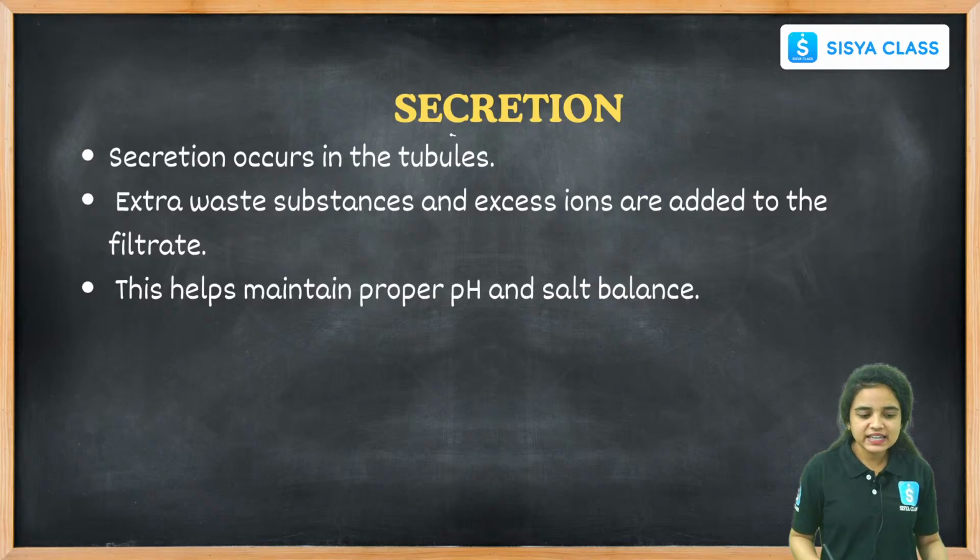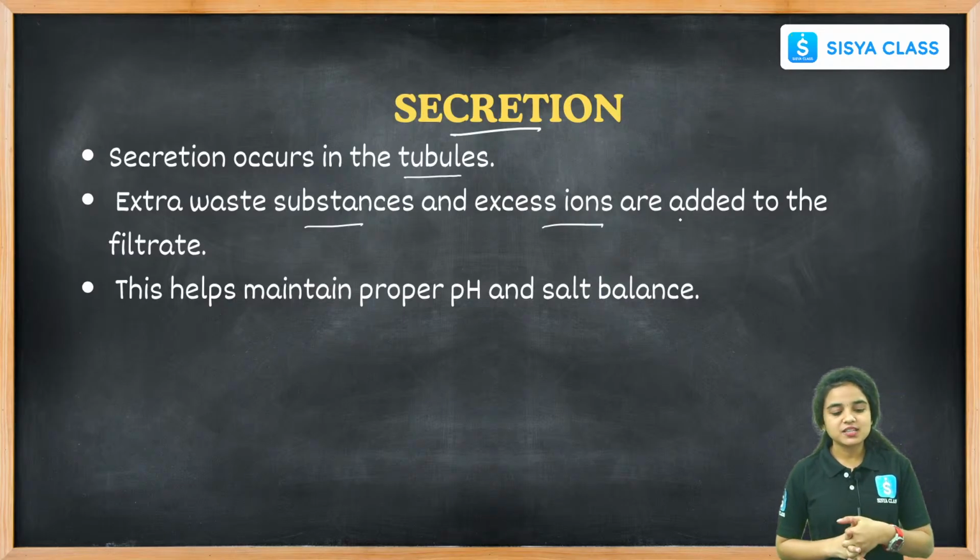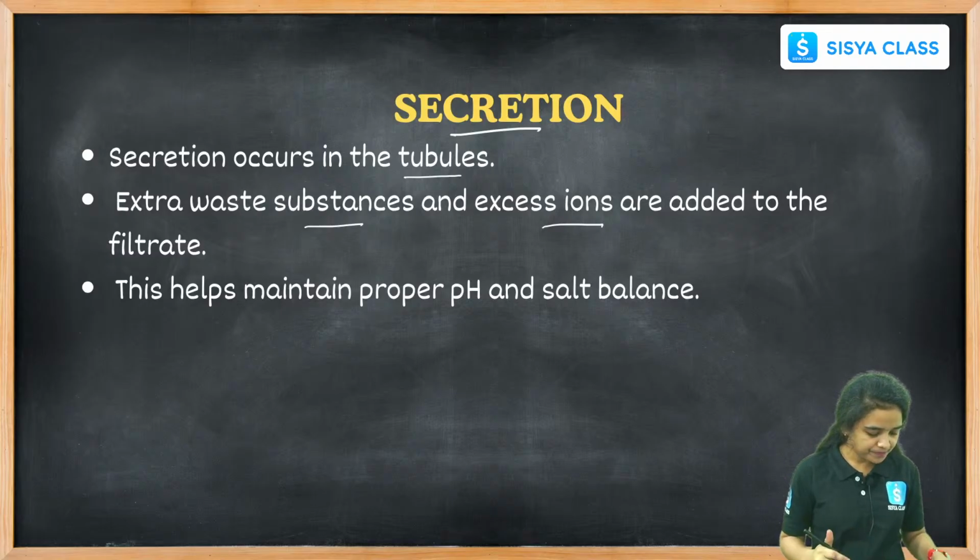And coming to secretion, secretion occurs in the tubules. Extra waste substances and excess ions are added to the filtrate, and this helps maintain proper pH and salt balance in our body.